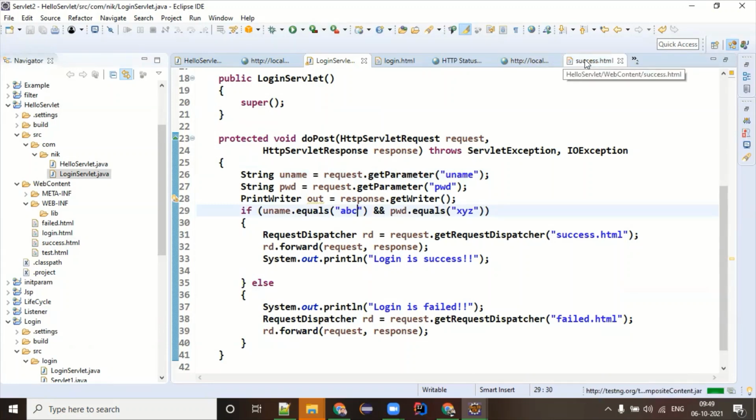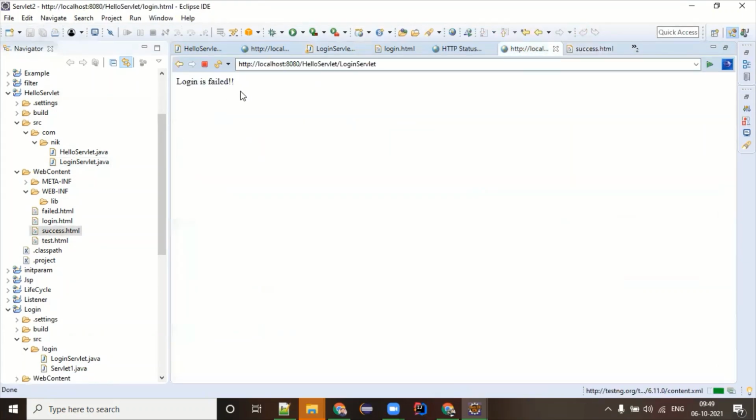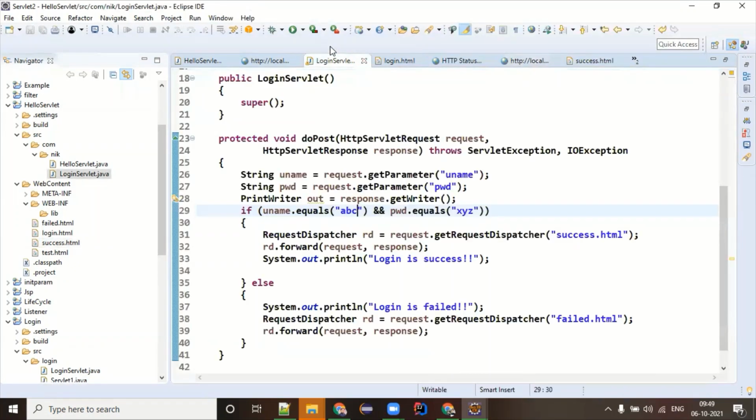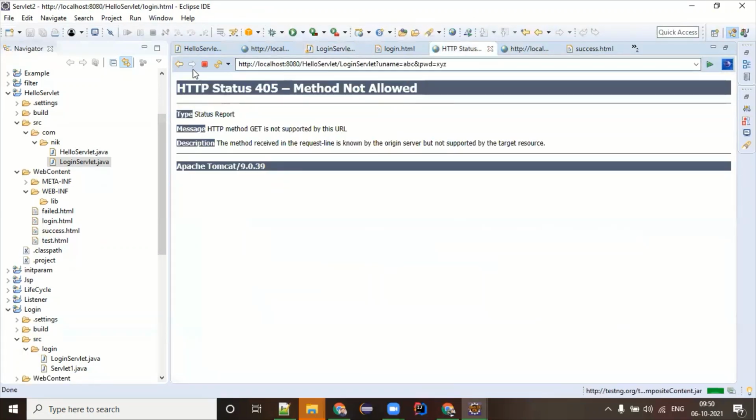Initially, I was just printing something like this: login failed, login success. But now I will be giving a very good UI response. In a real-time project, once your login is success, you have to bring the home page. Like in Facebook, if your login is success, it brings your timeline page. So in real time, you should not simply tell login success, rather you have to bring one page with a lot of design code for that user.